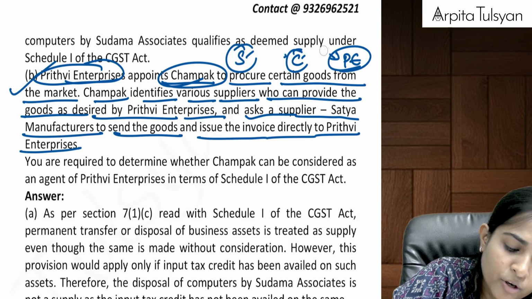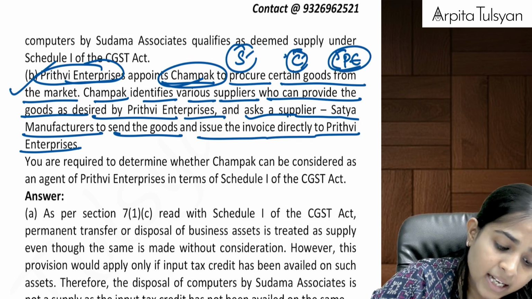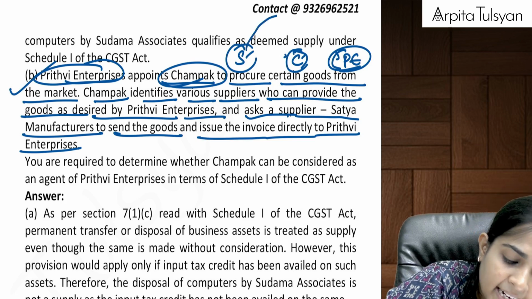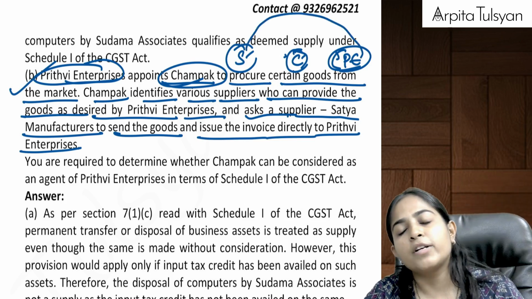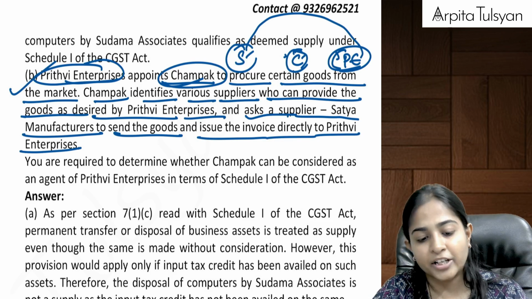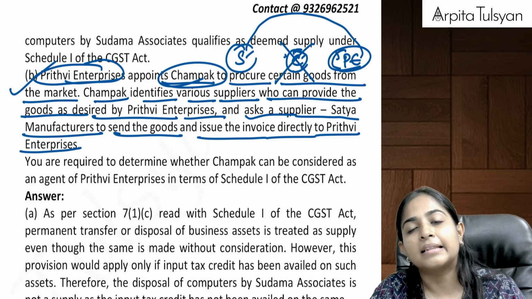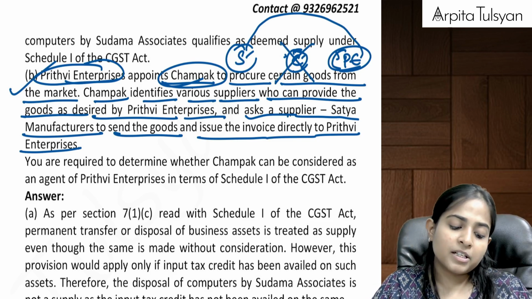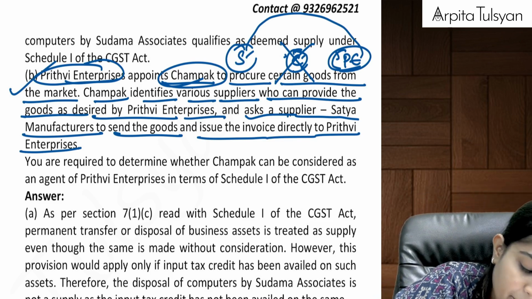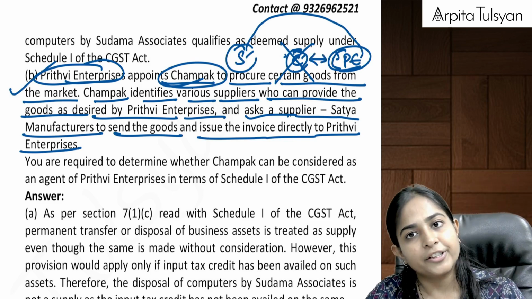See how the invoicing is done, like this is the chain of transaction. He asks the supplier Satya Manufacturers to send the goods and issue the invoice directly. Means, is the invoice issued in the name of the agent, or is it not issued by the agent? It is not issued by the agent. So can we say this person will not be considered as an agent as per para 3 of schedule number 1? If this person is not considered as an agent, then this transaction will not be considered as a supply. Okay, it will not be considered as a supply between the principal and the agent.